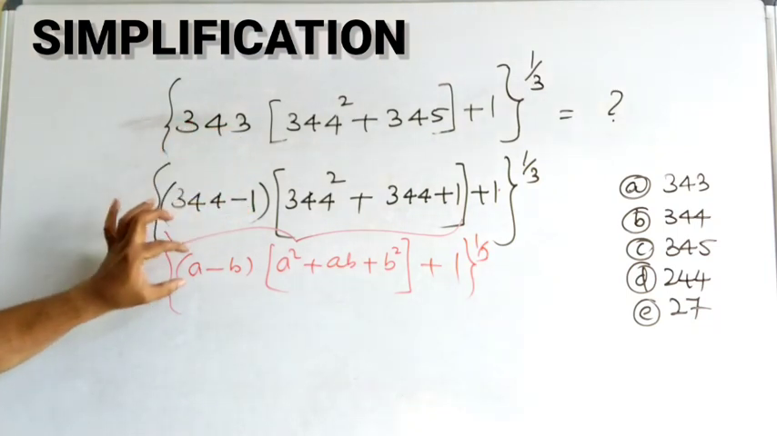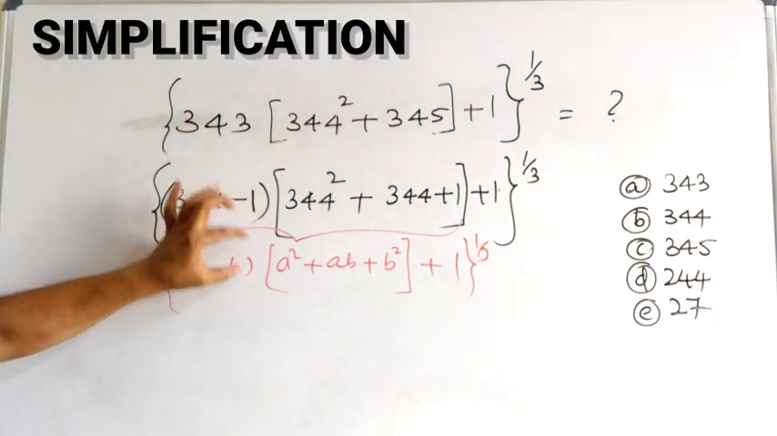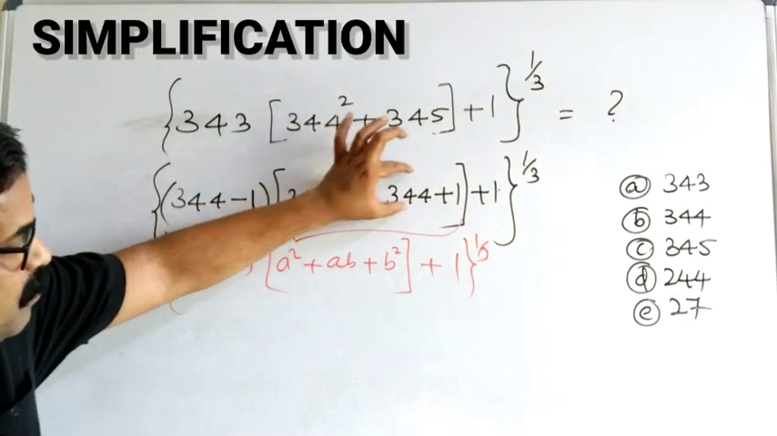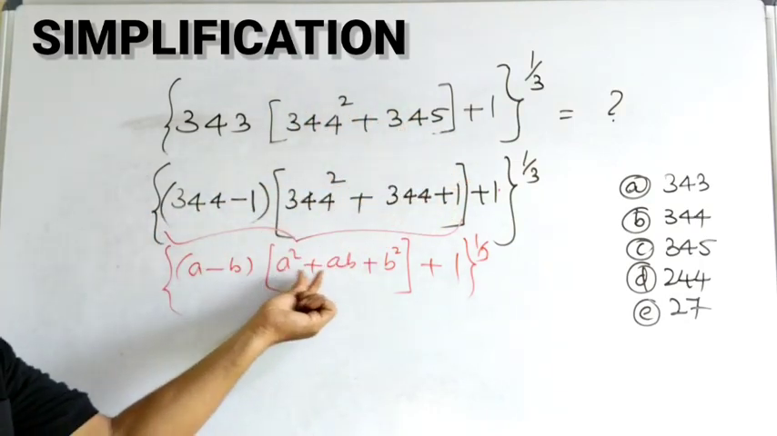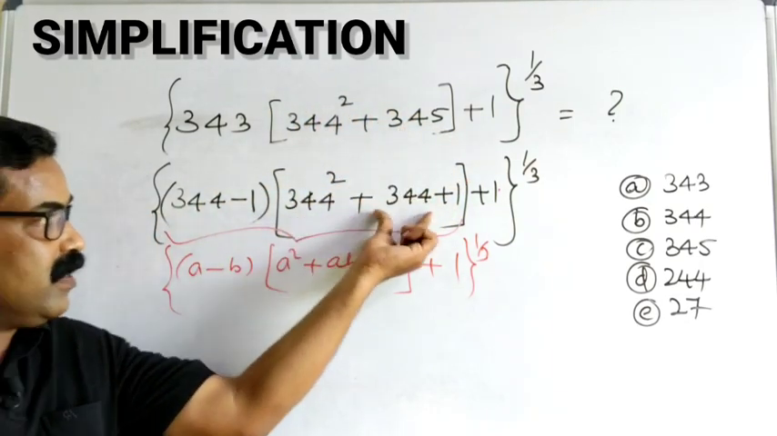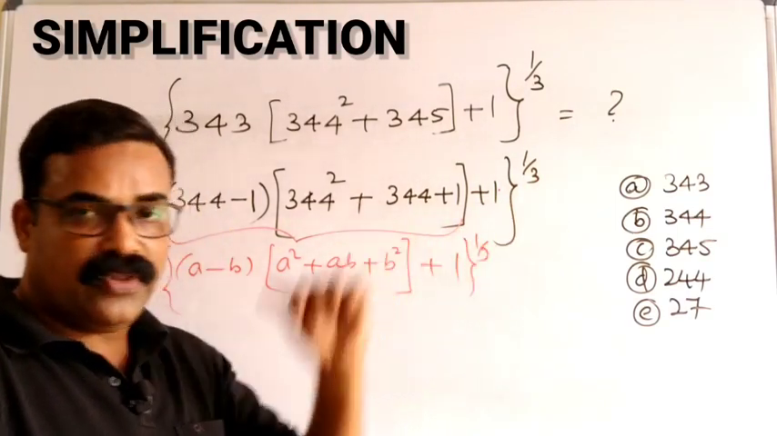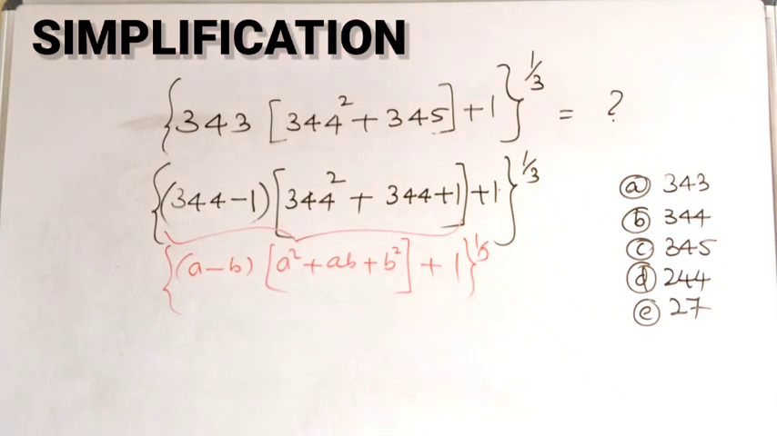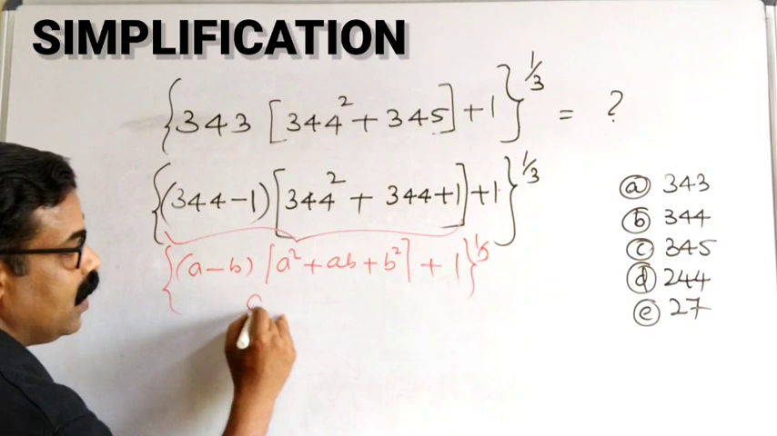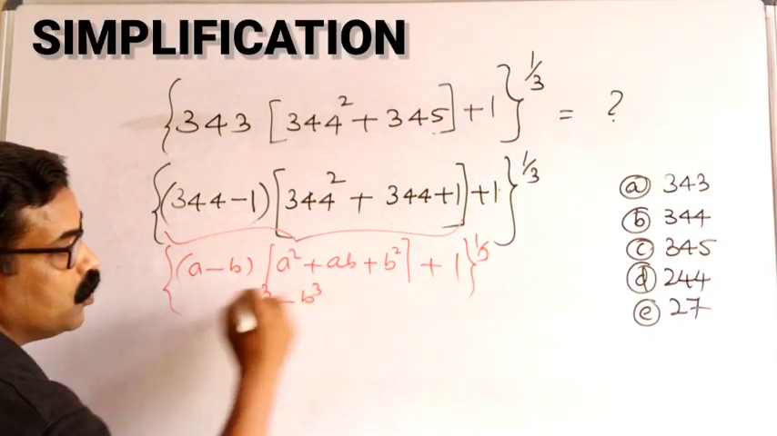344 minus 1 I can write as A minus B, A square plus AB plus B square, that is this line. And then here this 1 I have written as 1 power 1 by 3. So now A square plus AB plus B square with A minus B is equal to A cube minus B cube. This part I can write as A cube minus B cube.